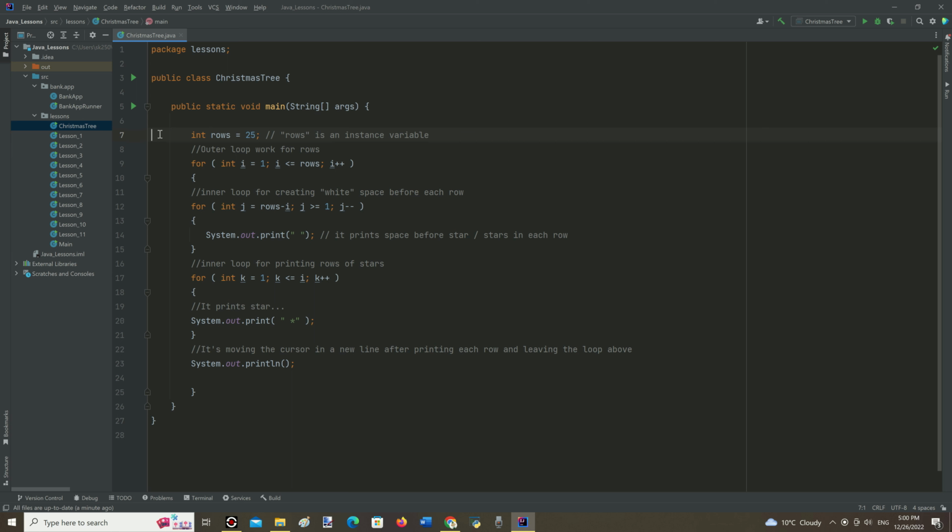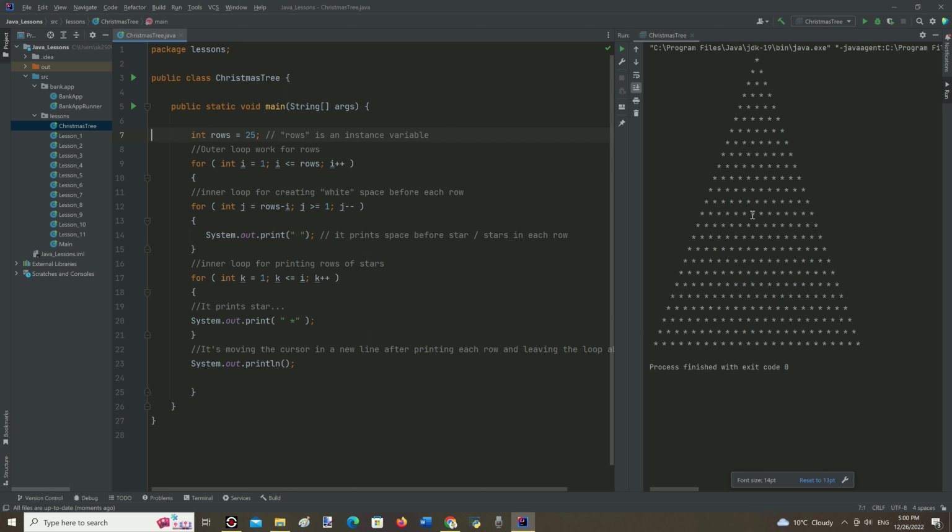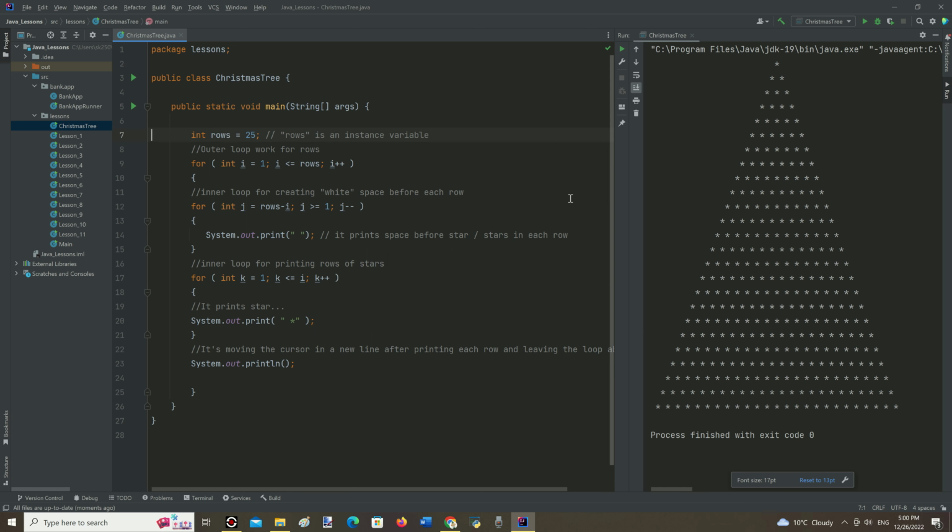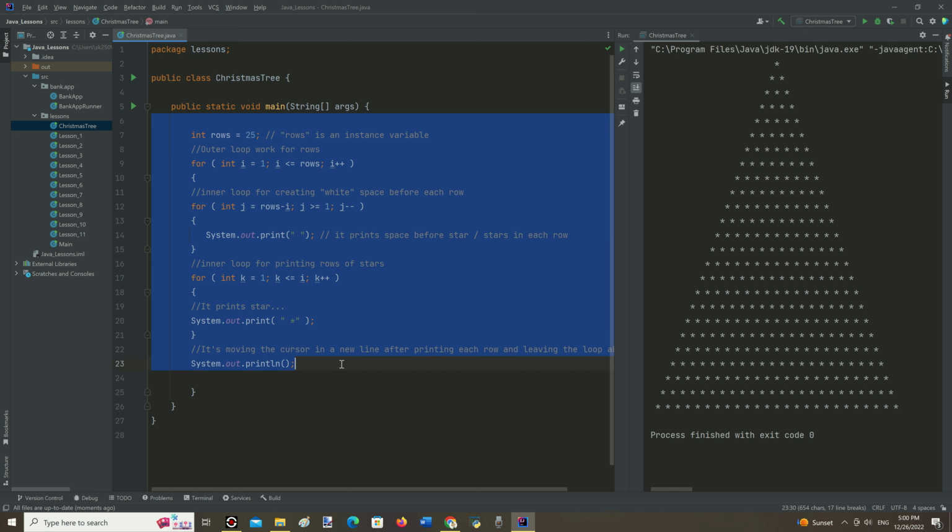And the final example with outer and inner loops is just printing a Christmas tree. Let's run it. Here we can see a Christmas tree. For better understanding of how it exactly works, I will show you a grid method for this. First, please pause the video and copy these 7 lines of code to your IDE. Then, left mouse click in front of the first line of the program code. Change the number of rows from 25 to 3.